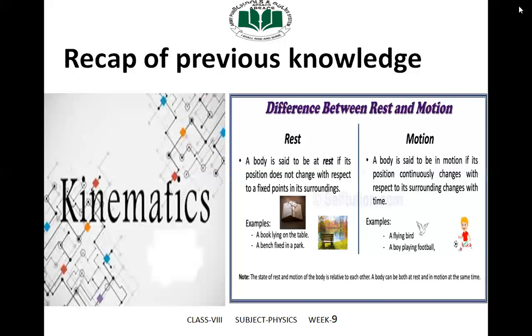What is rest? A body is said to be at rest if its position does not change with respect to a fixed point in its surroundings. For example, a book lying on a table, a bench fixed in a park. Next one is motion. A body is said to be in motion if its position continuously changes with respect to its surroundings with time. For example, a flying bird, a boy playing football is an example of motion.